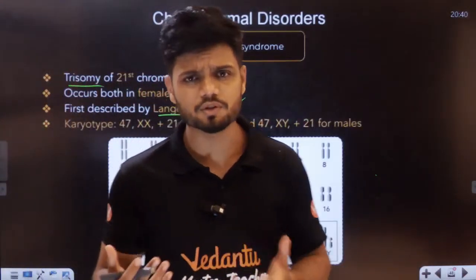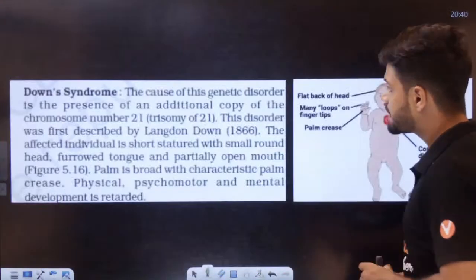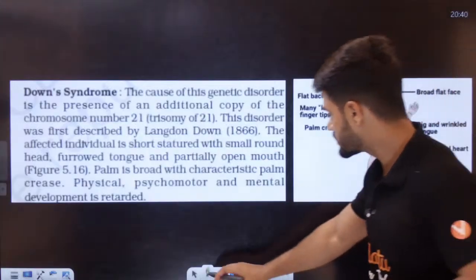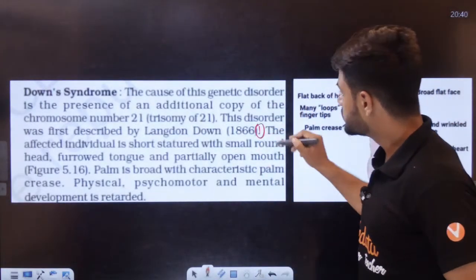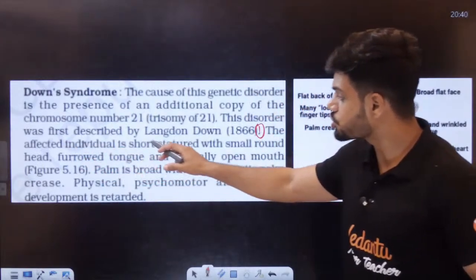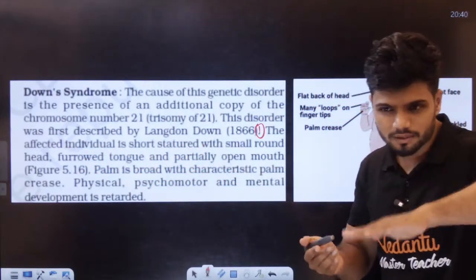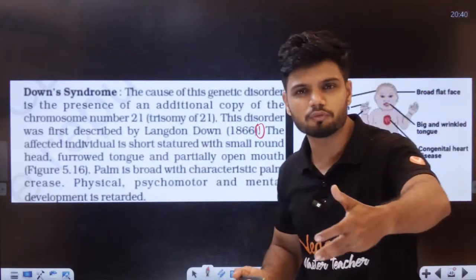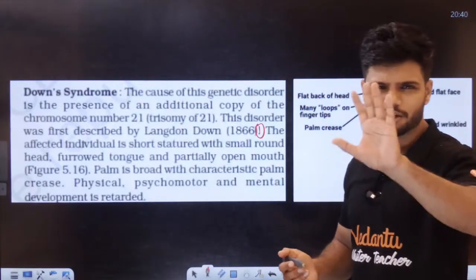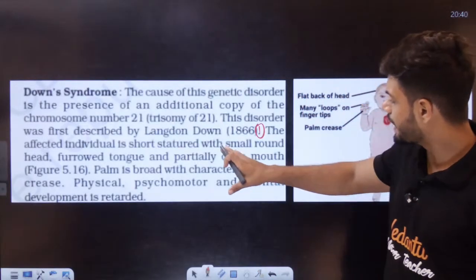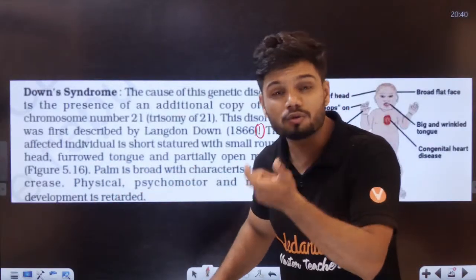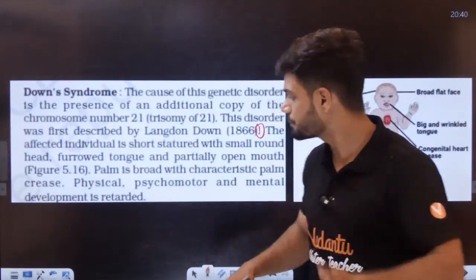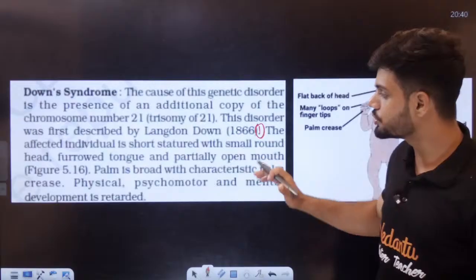Now, what are the symptoms, students? All the symptoms are given here. First one, the affected individual is short statured, very small. They do not grow more than 3 feet or 4 feet. They do not grow taller. They have a round head, furrowed tongue. Furrowed tongue means the tongue is almost outside, hanging out. Partially open mouth here.